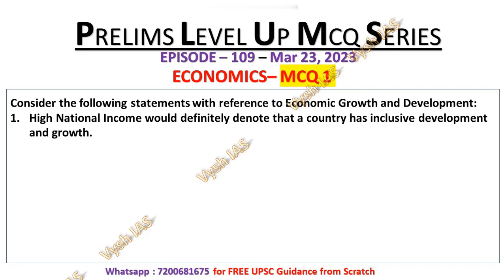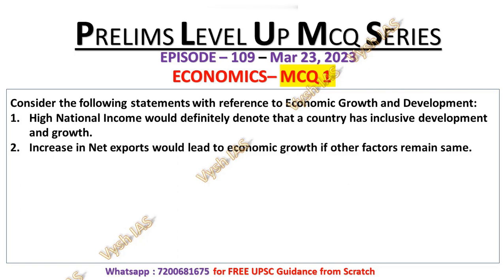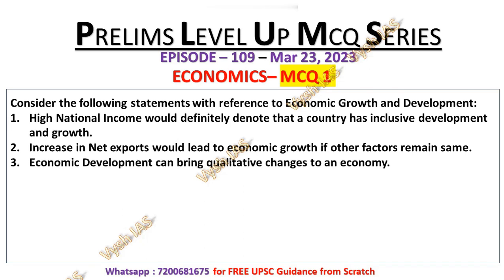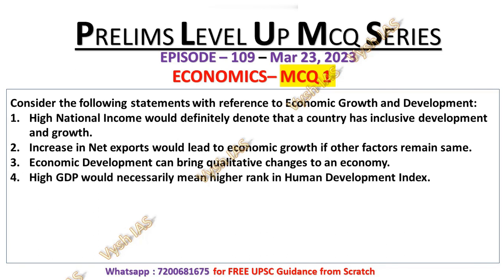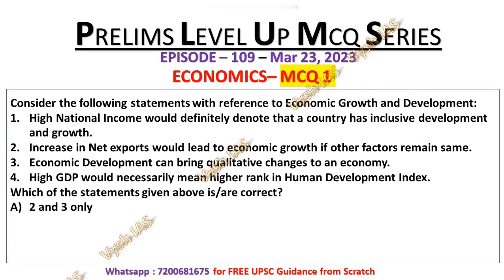Statement number 1: high national income would definitely denote that a country has inclusive development and growth. Statement 2: increase in net export would lead to economic growth if other factors remain same. Statement number 3: economic development can bring qualitative changes to an economy. And statement number 4: high GDP would necessarily mean high rank in Human Development Index. So you have to tell the correct statement. Options are 2 and 3 only, 1 and 3 only, 2 and 4 only, and 1, 2 and 3.